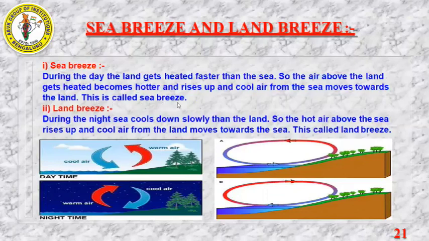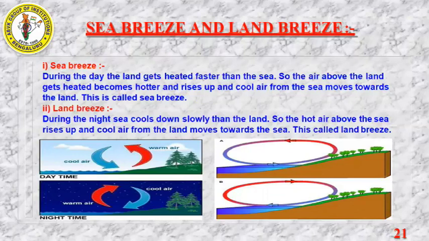As I told you, land will get heated up faster. So when the land is heated, the air present on the land also becomes hotter. When the air becomes hotter, it becomes lighter and rises up and creates a space below. Correct?